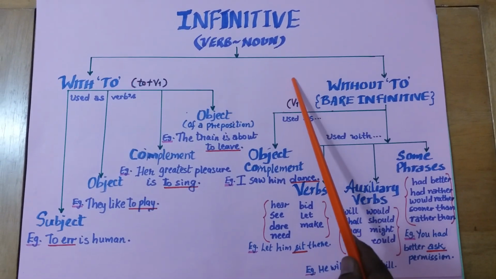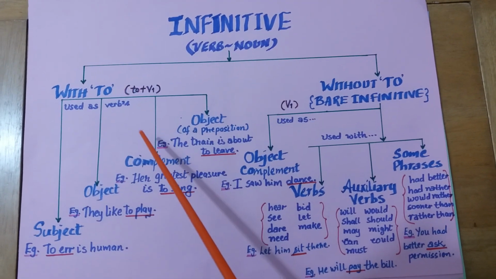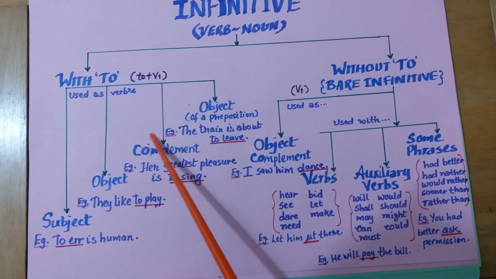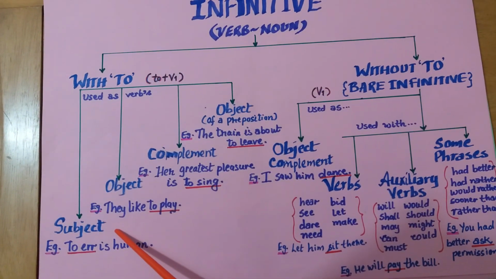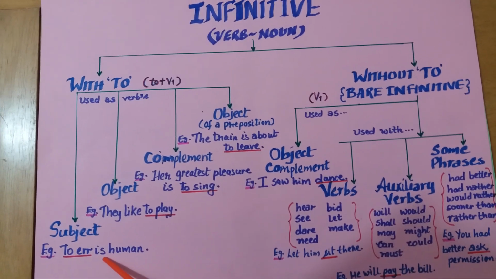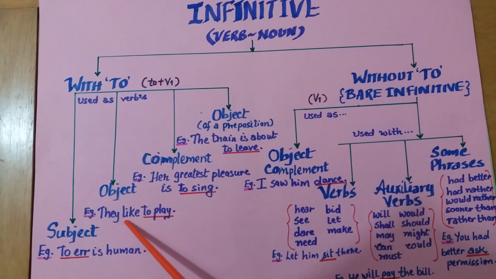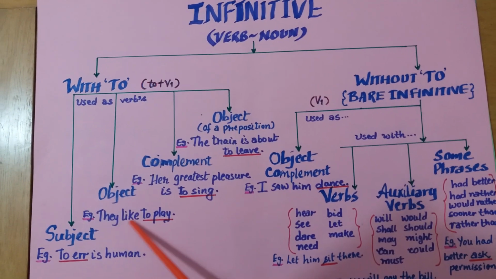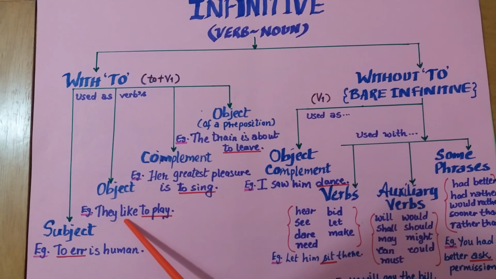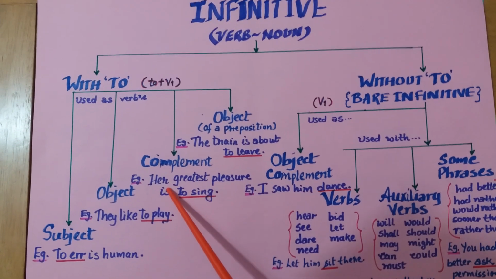Next, let's see infinitive in detail. It is verb noun. We can use it in two ways. At times we use infinitive with to and at times without to. With to we use them as the subject of verb. To err is human. To err is the subject of the verb is. Next, we use it as the object of the verb. They like to play. Here to play is the object of the verb like.